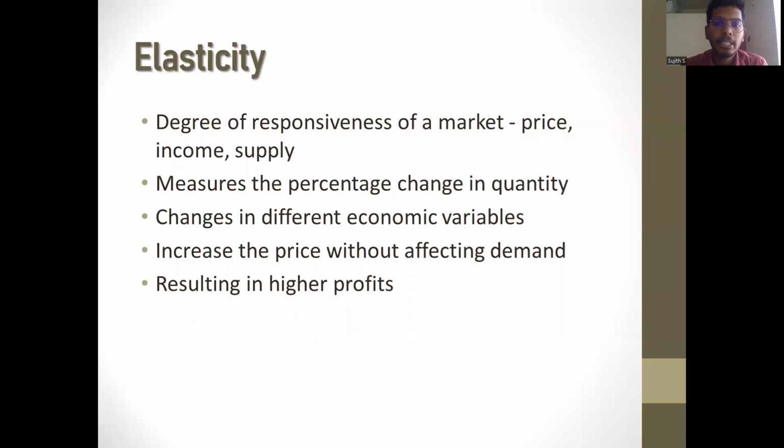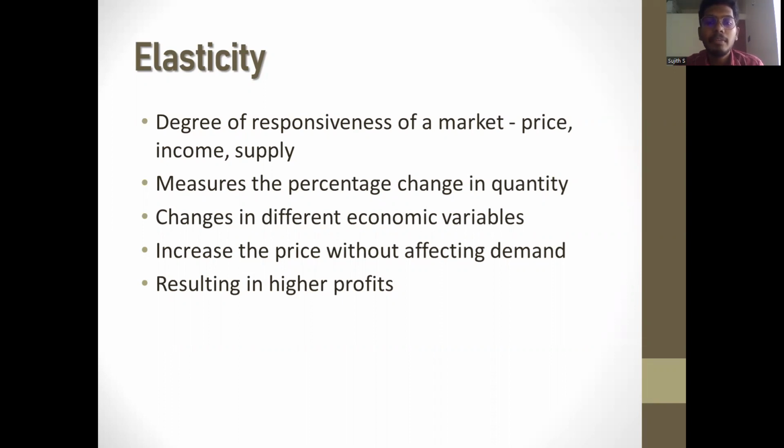Elasticity in managerial economics refers to the degree of responsiveness of a market or a product to changes in different economic variables such as price, income or supply. Specifically, it measures the percentage change in quantity demanded or supplied of a good or service in response to a change in one of the variables. The concept of elasticity is important for managers because it helps them understand how a change in different economic variables will affect their business operations and profit.